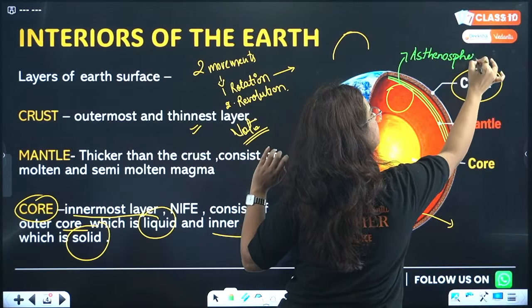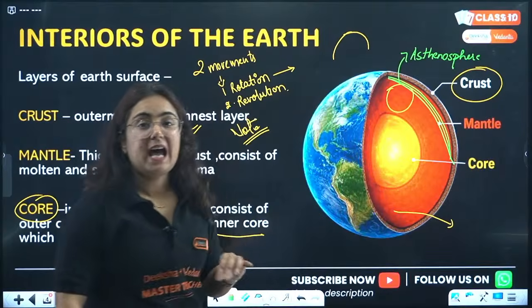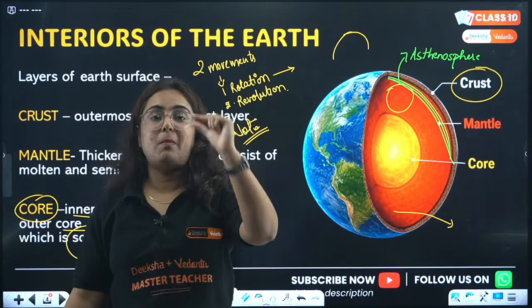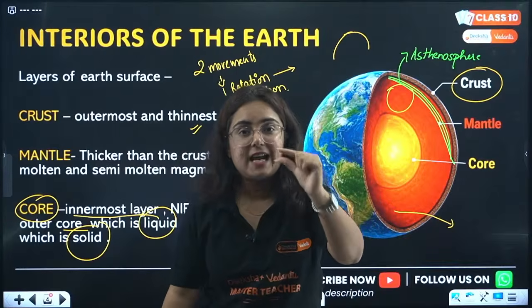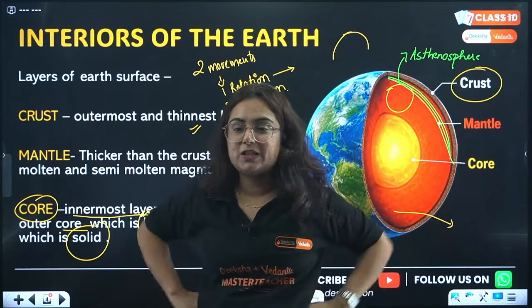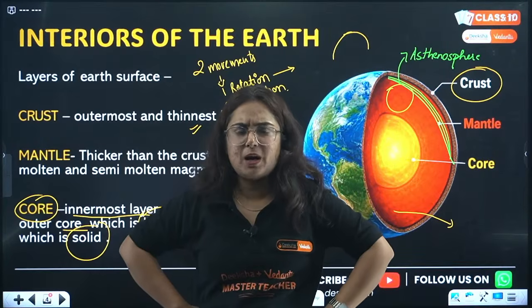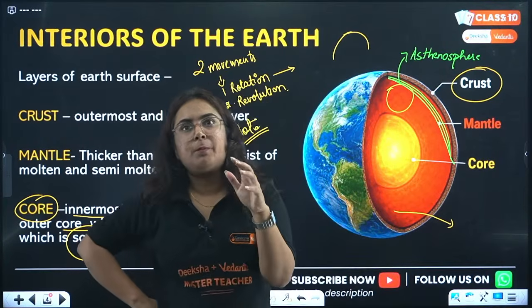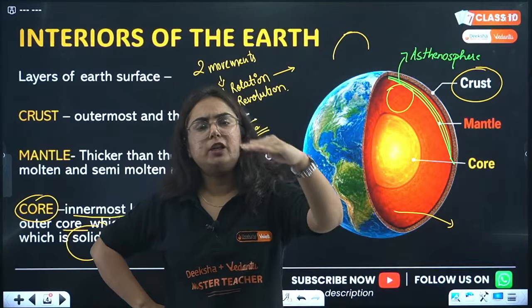What is this asthenosphere, ma'am? Beta, asthenosphere is that molten magma on which the land surface is floating, or I will say the crust is floating. How is that possible? Have you seen a river on which a wooden block is floating?